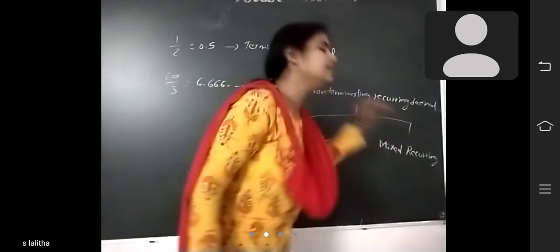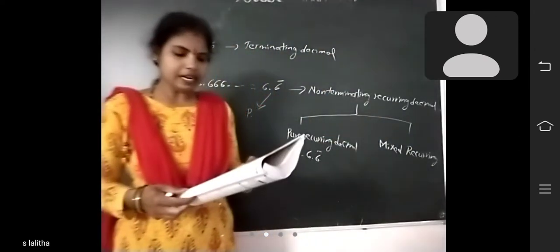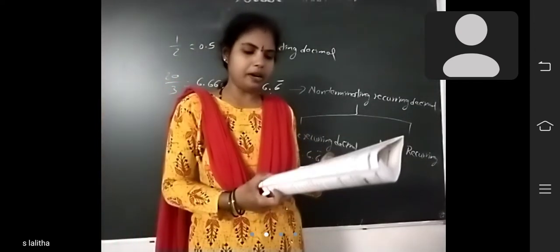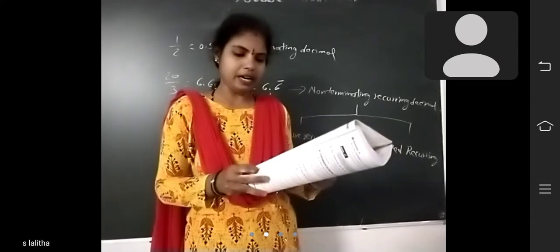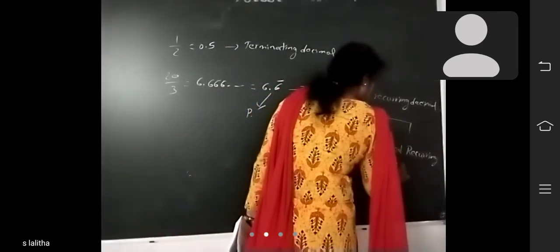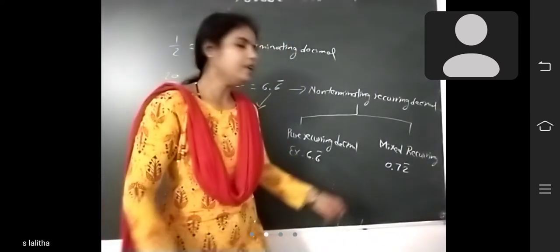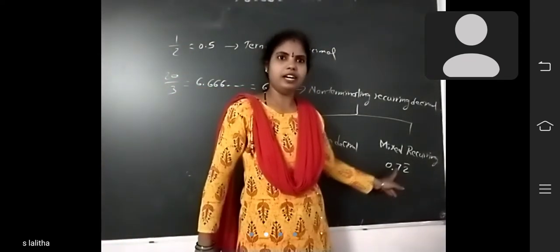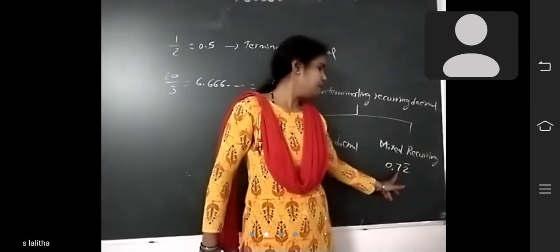And what is a mixed recurring decimal? If some digits after the decimal point do not repeat and some digits repeat, then the decimal is called a mixed recurring decimal. See here, 0.72 bar. After the decimal point, here 7 is not repeated.